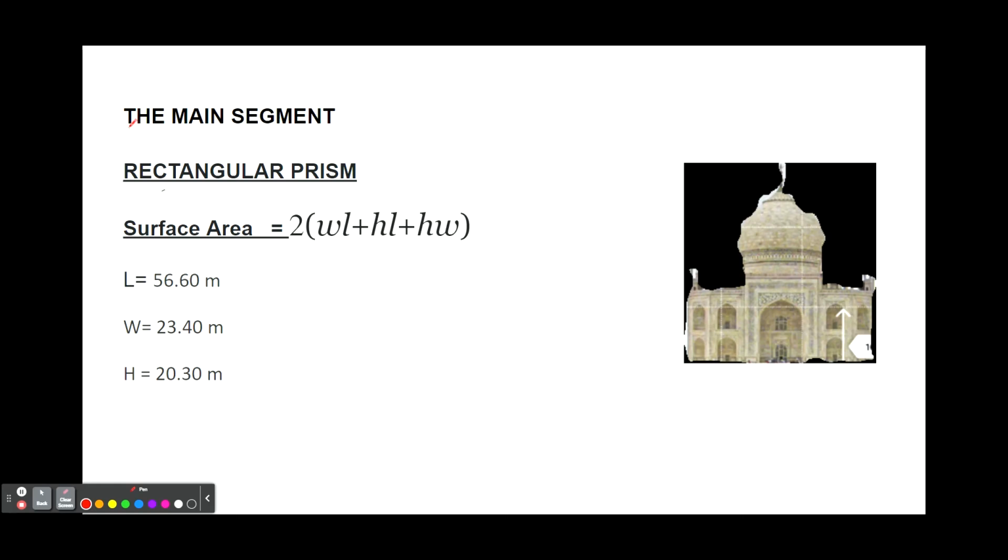Now we're going to calculate the surface area of the main segment of the Taj Mahal, which is this part. Even though this may look 2D, we're looking at it from a 3D perspective, so we're considering it a rectangular prism. The surface area of a rectangular prism is 2 multiplied by width times length plus height times length plus height times width. And we have our dimensions here. Length is equal to 56.60 meters, width is equal to 23.4 meters, and height is equal to 20.3 meters.